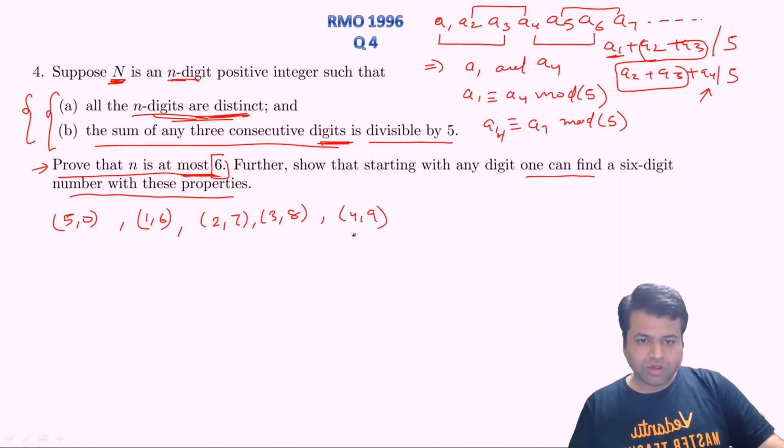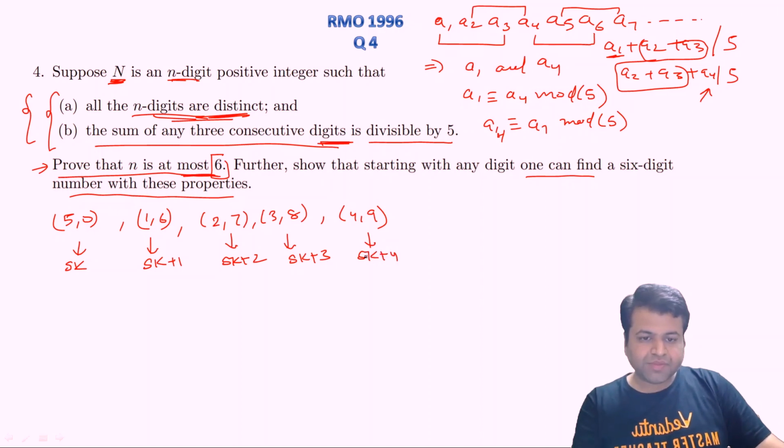As you can see, all the digits can be categorized into 5 pairs. This will be of the form 5k, this will simply be of the form 5k plus 1, these two numbers will be of the form 5k plus 2, these are simply of the form 5k plus 3, and these are simply of the form 5k plus 4, right?